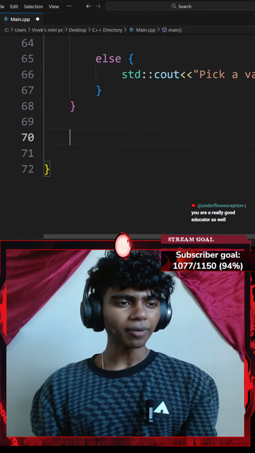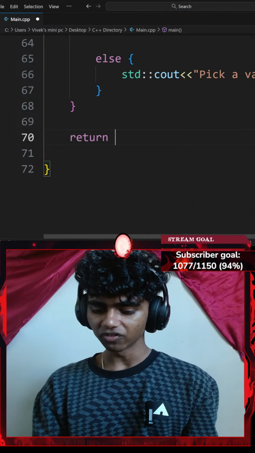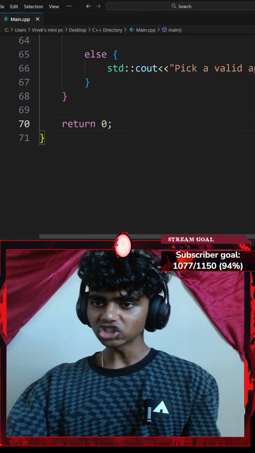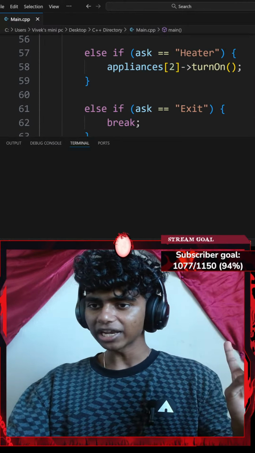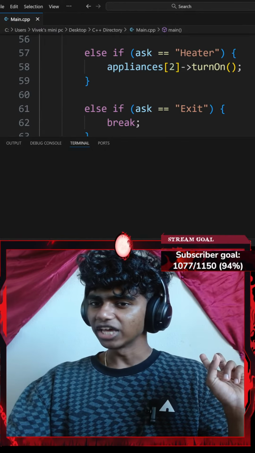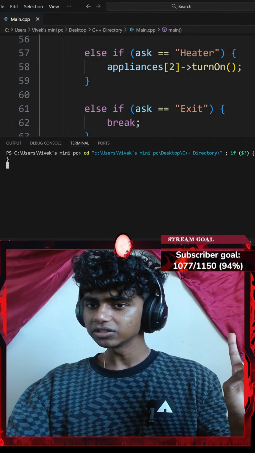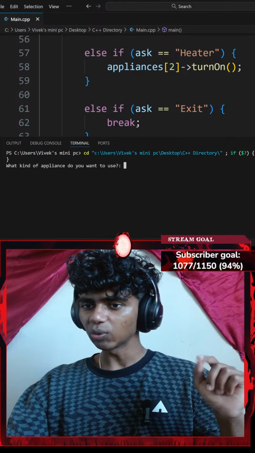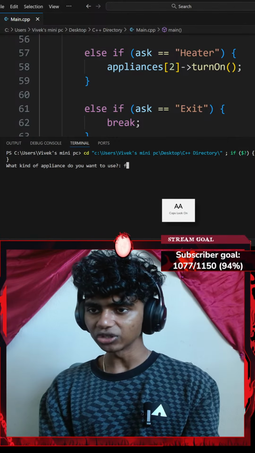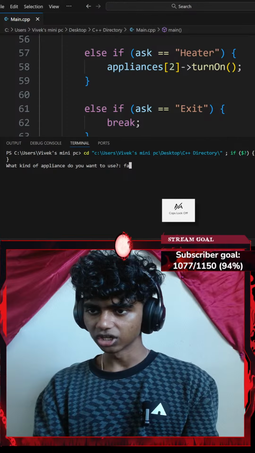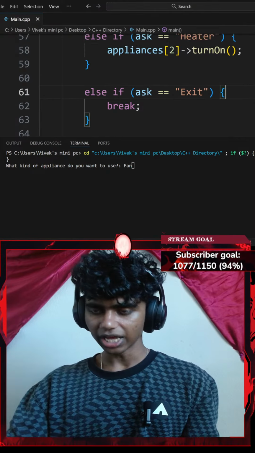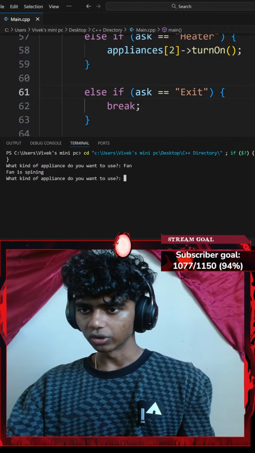Okay, that said, I'm lastly going to go ahead and return 0, ending with a semicolon. Now if I hit Control S to save the code and run the command, let's see what happens. It's going to ask me for user input: what kind of appliance do you want to use? Let's say I want to use fan. I'll type fan and hit enter. There we go. It says fan is spinning.